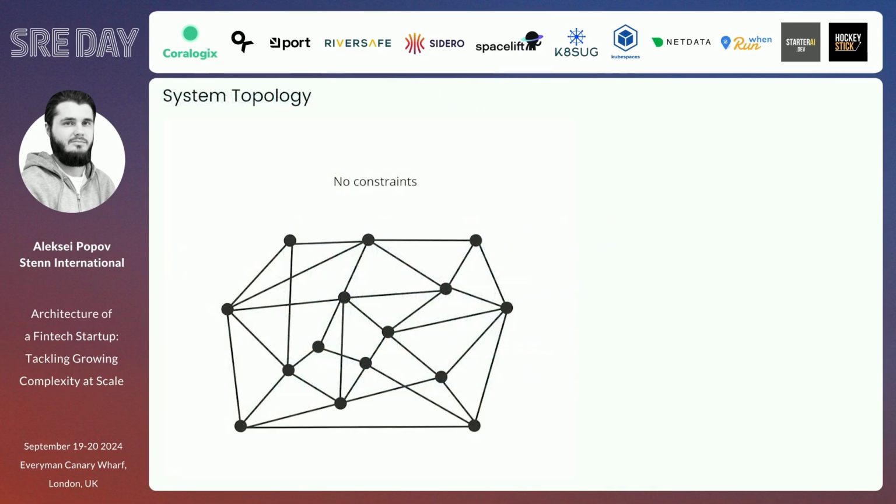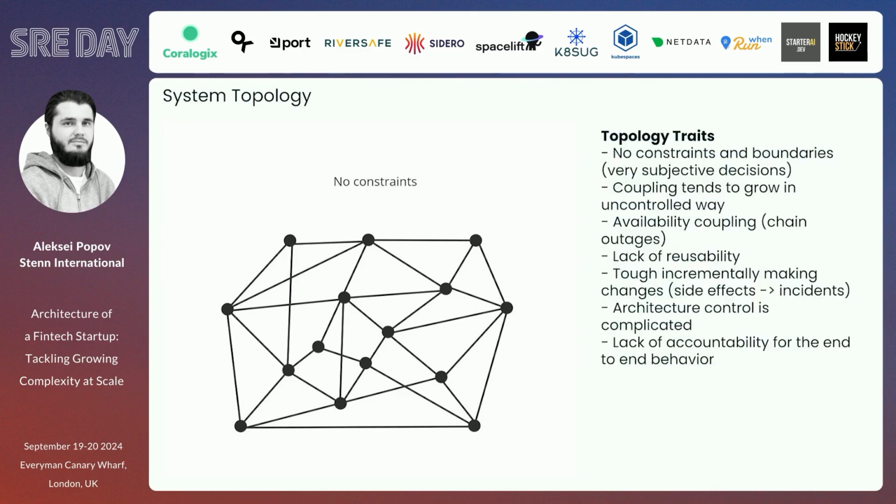Okay, so looking at the system topology and trying to decide how we can control dependencies. Let's imagine we have such a system. We have a lot of microservices or services, whatever it is, which are communicating with each other. And for instance, we need to develop something new. The problem is that we don't have any constraints and boundaries, so we have very subjective decisions. I don't know where to put another service in that diagram. We have availability coupling, so we have chain outages. If we call one service, that one will be calling another one. And we can find very interesting things like cyclic dependencies.